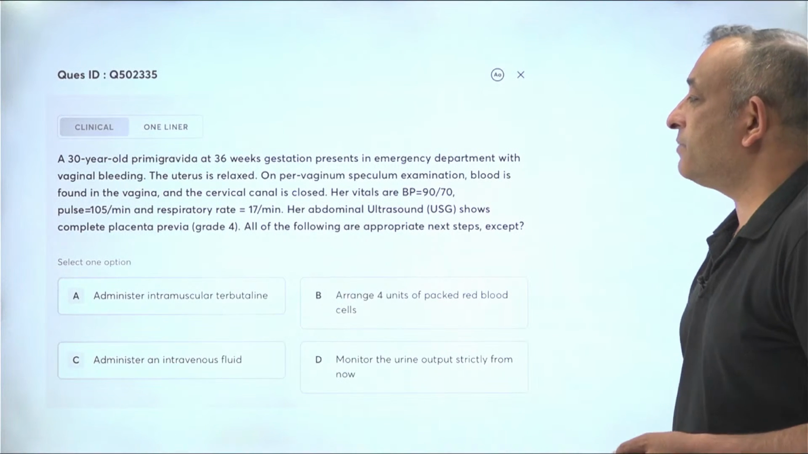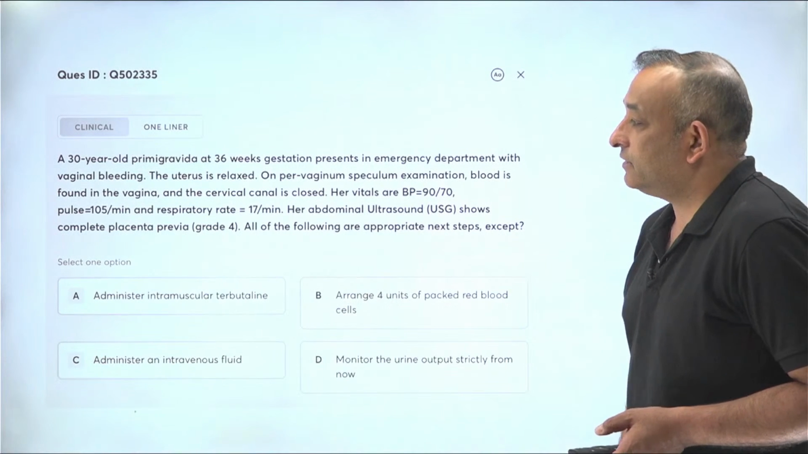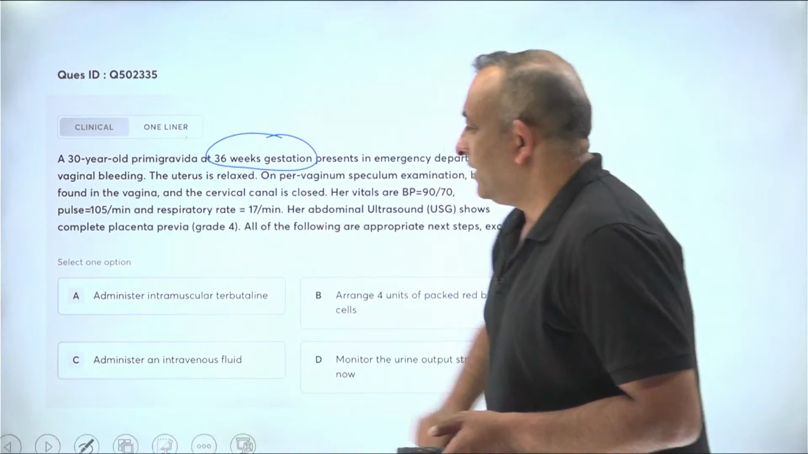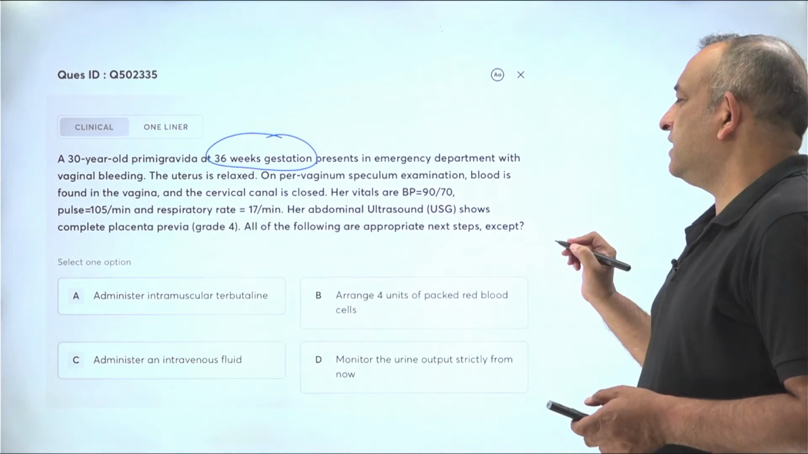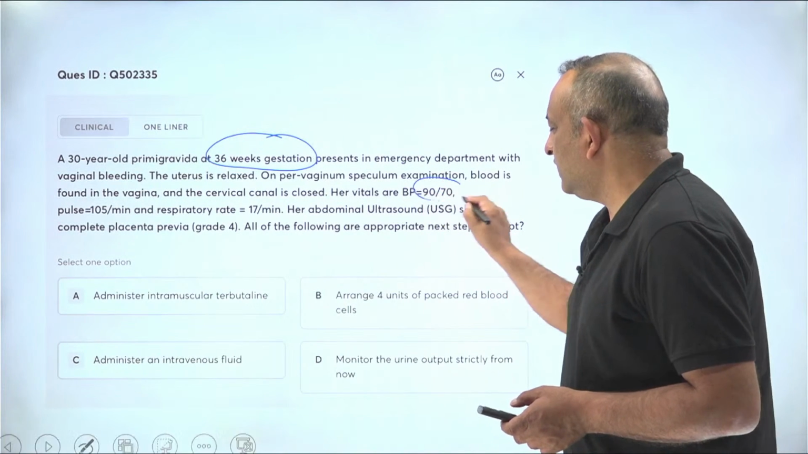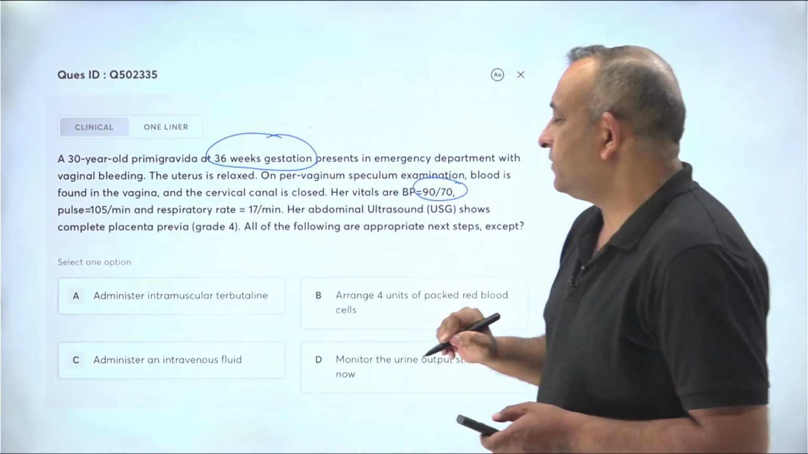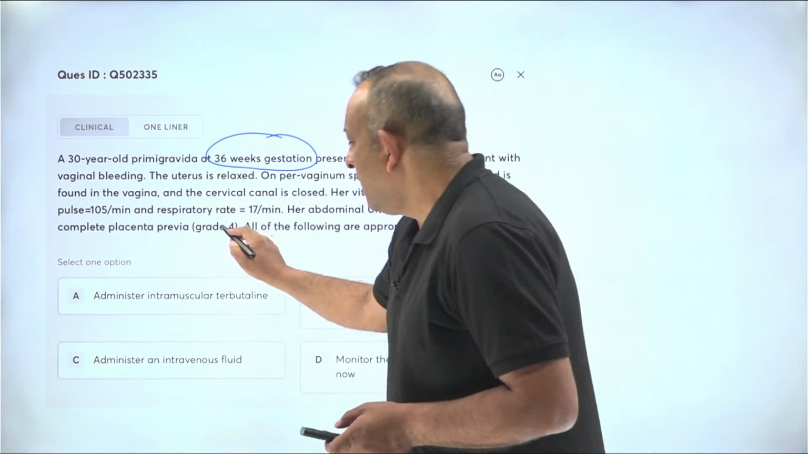A 30-year-old primigravida at 36 weeks of gestation presents to the emergency department with vaginal bleeding. 30-year-old, 36 weeks of gestation, vaginal bleeding. Okay, the uterus is relaxed. On per vaginal speculum examination, blood is found in the vagina and the cervical canal is closed. Her vitals are: blood pressure 90/70, pulse rate is mild tachycardia, 105, respiratory rate is 17 per minute. Her abdominal ultrasound shows a complete placenta previa, grade 4.